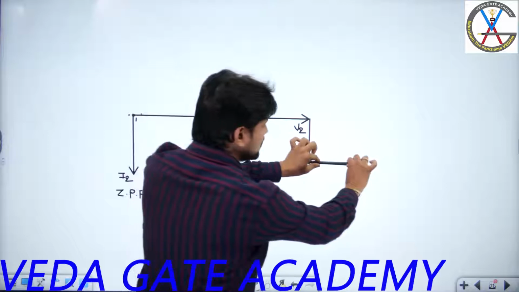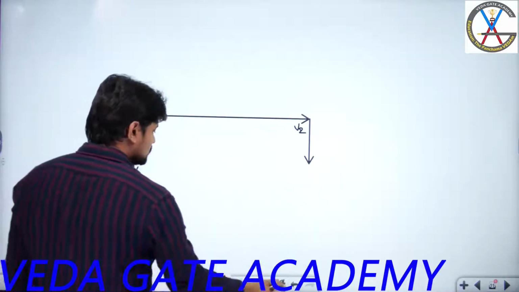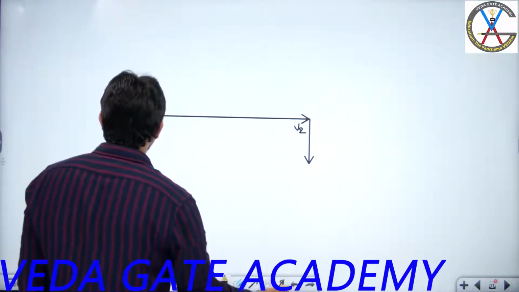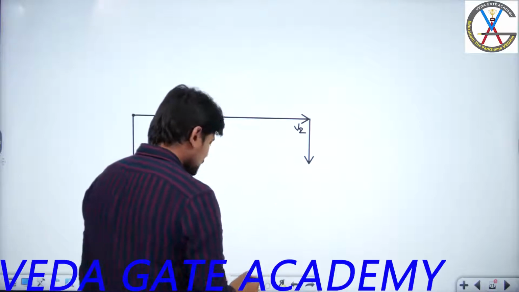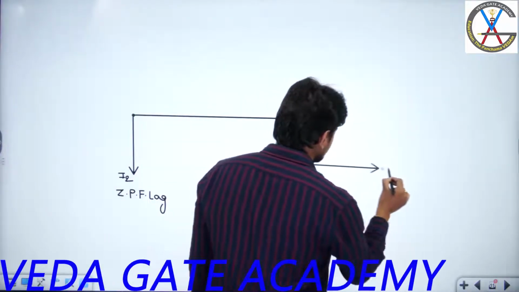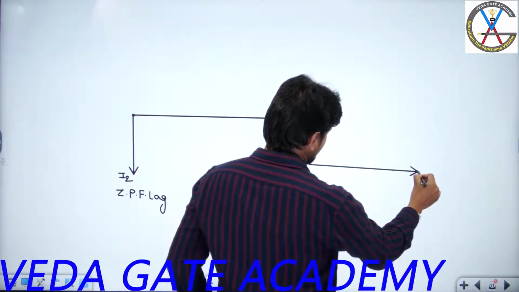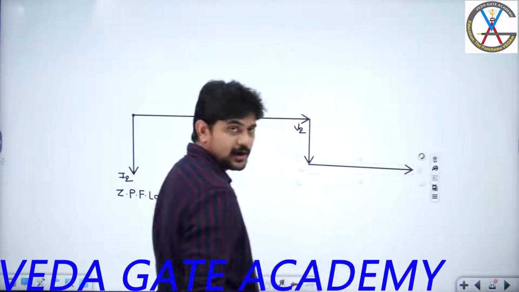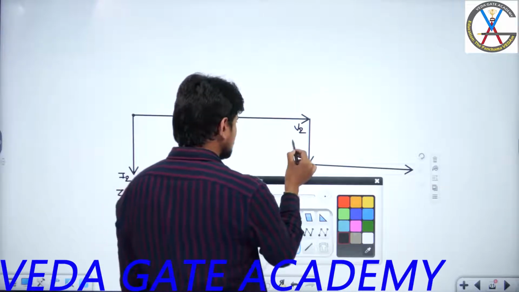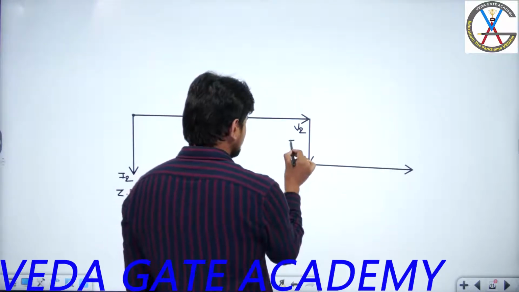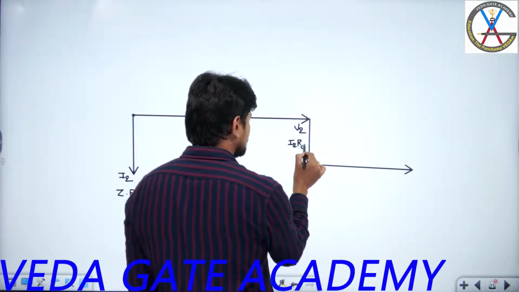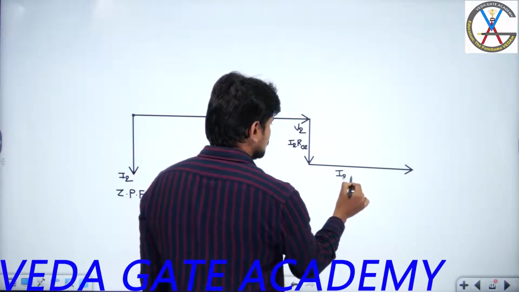This I need to add from the tip of this I2 R naught 2. Okay. So what I am doing is I am adding from here. So if I am adding I2 X naught 2, let me take, this is my I2 X naught. Okay. So this is my I2 X naught 2. So this is what, let me write, if you are getting confused later I will delete these things. I2 X naught,